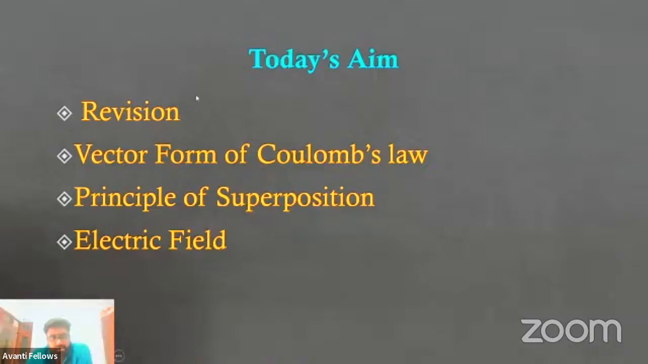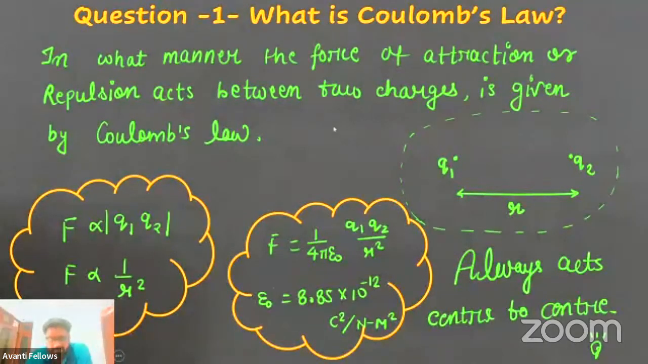Now, without wasting time, first of all, the very first question, just for your revision from the previous class: what is Coulomb's law? The manner in which the force of attraction or repulsion acts between two charges is given by Coulomb's law. And those two charges will be point charges. That is really, really important. What type of charges will they be? Point charges. Always remember. Now, here we have two point charges, Q1 and Q2. They are separated by a distance R.